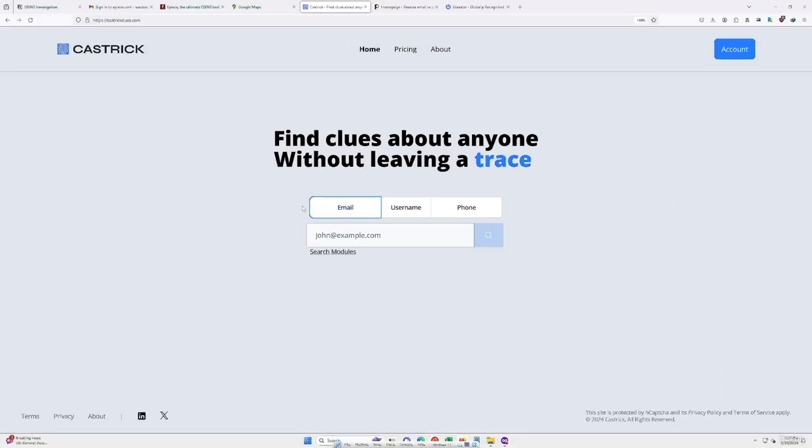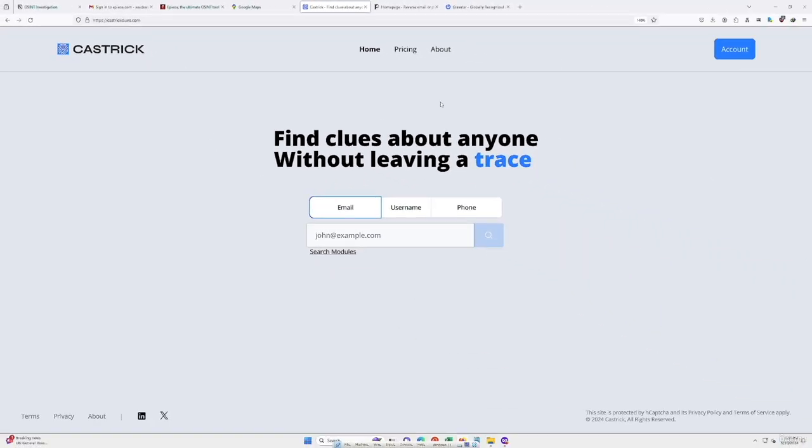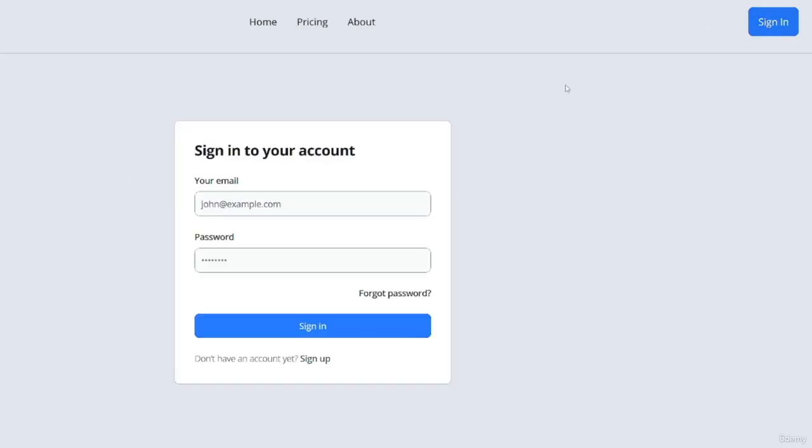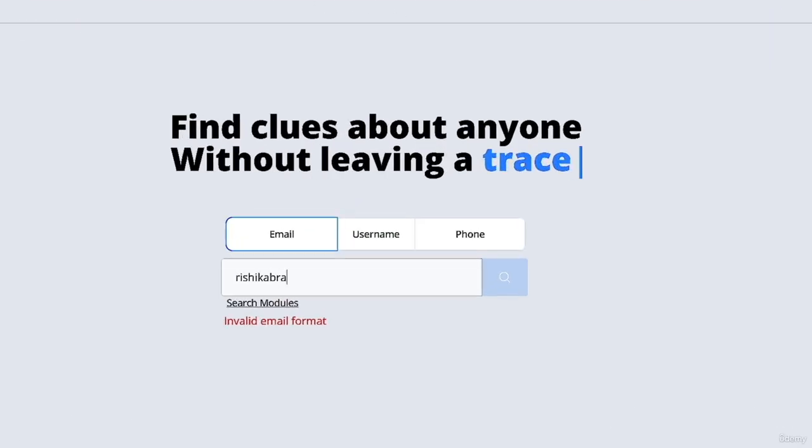The second website that I would like to show you is called Castrick, and they have a free plan. All you have to do is just to go to this website that you'll find its link in the resources of this lecture, and then you want to log into your account. If you clicked on sign in, you want to create an account and then sign in to this account, and then you can add the person's email address. So let me add Rishi Kabra email address.